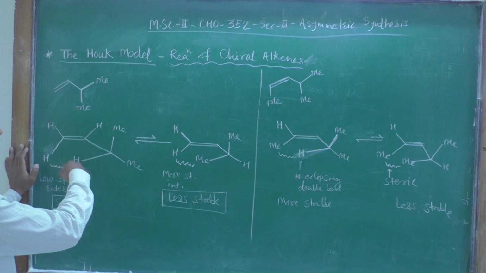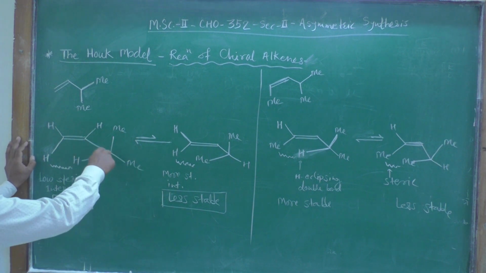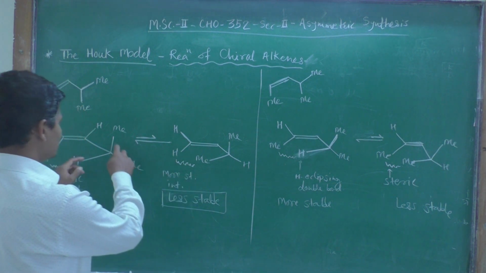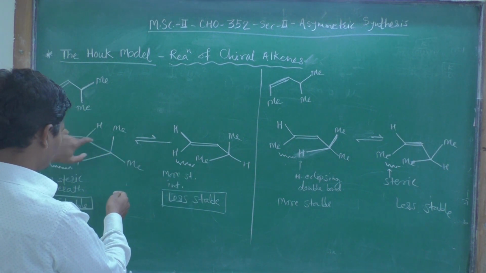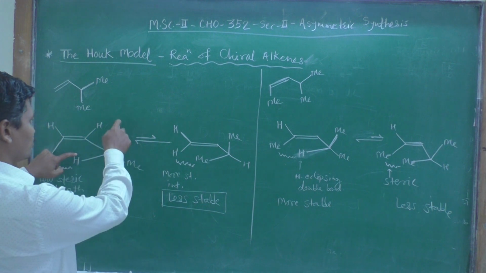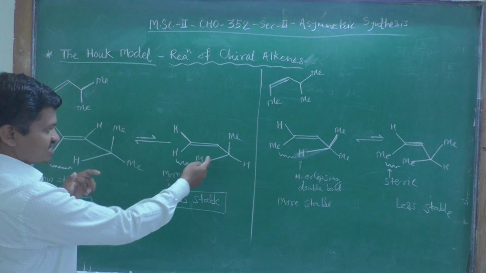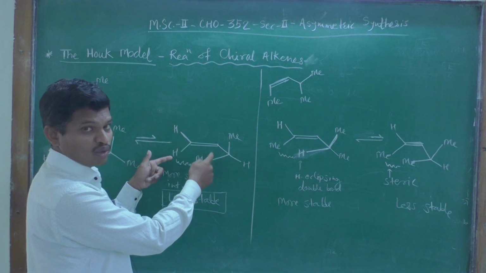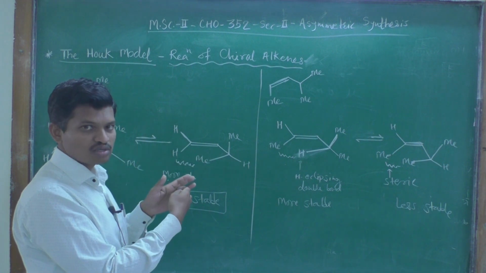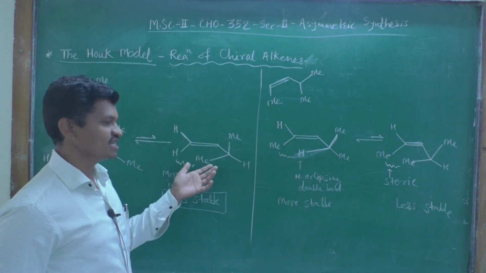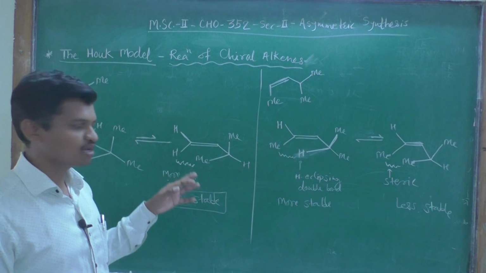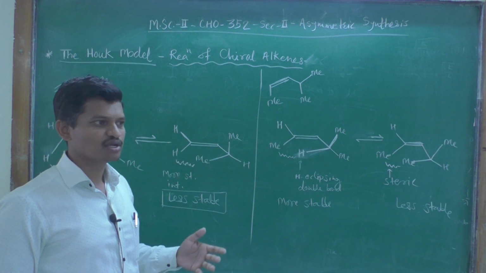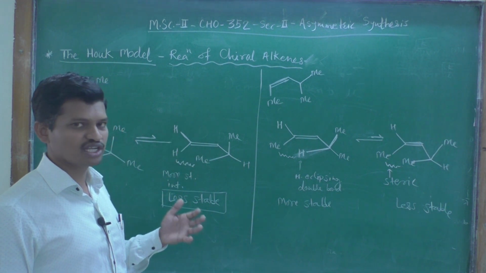Because if we convert this molecule by rotation of this carbon single bond by an angle of 120 degrees, you will find this could be possible. So this methyl group will come here, hydrogen will come here, and this methyl group will come here. In this case this hydrogen and this methyl group on the alpha carbon atom are now close to each other, and as the size of the methyl group is larger as compared to this proton, this conformation will experience more steric interactions, more steric hindrance.